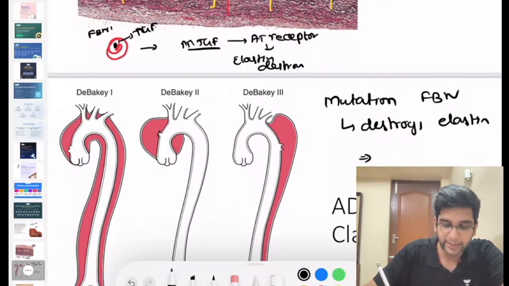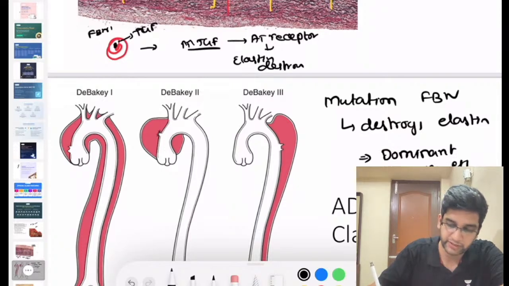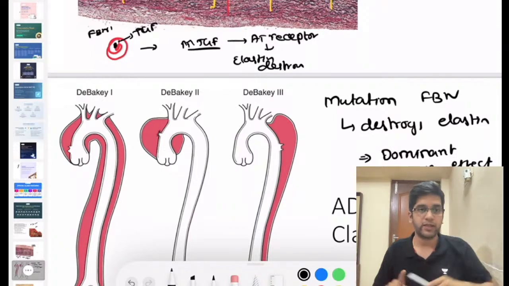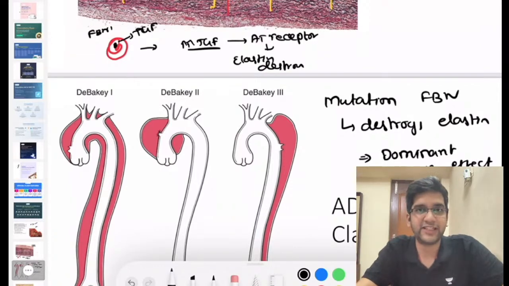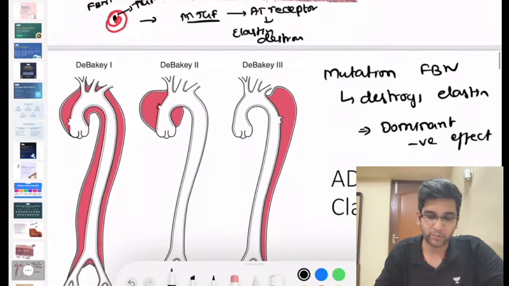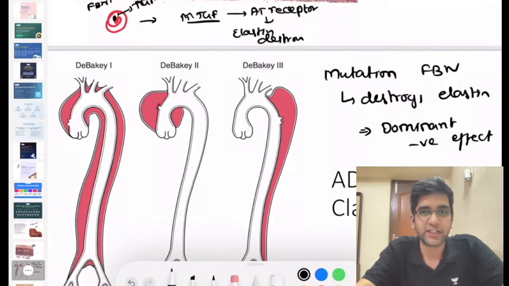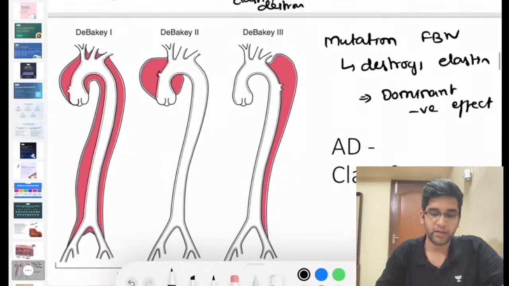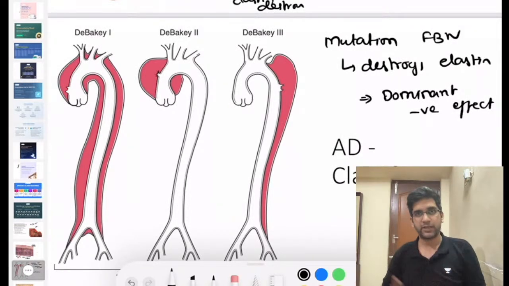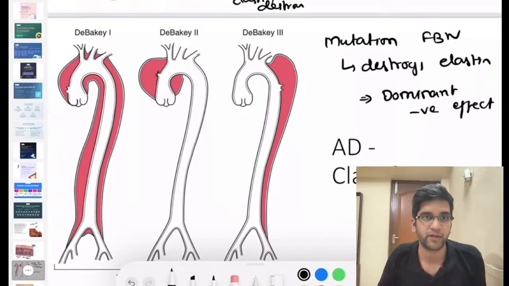So here I'm going to call this an autosomal dominant disease. We have something called a dominant negative effect, right? Okay, so let's see if we can extrapolate this concept to one more disease. You must have heard about a disease called osteogenesis imperfecta, right? You must have read multiple subtypes of osteogenesis imperfecta as well.